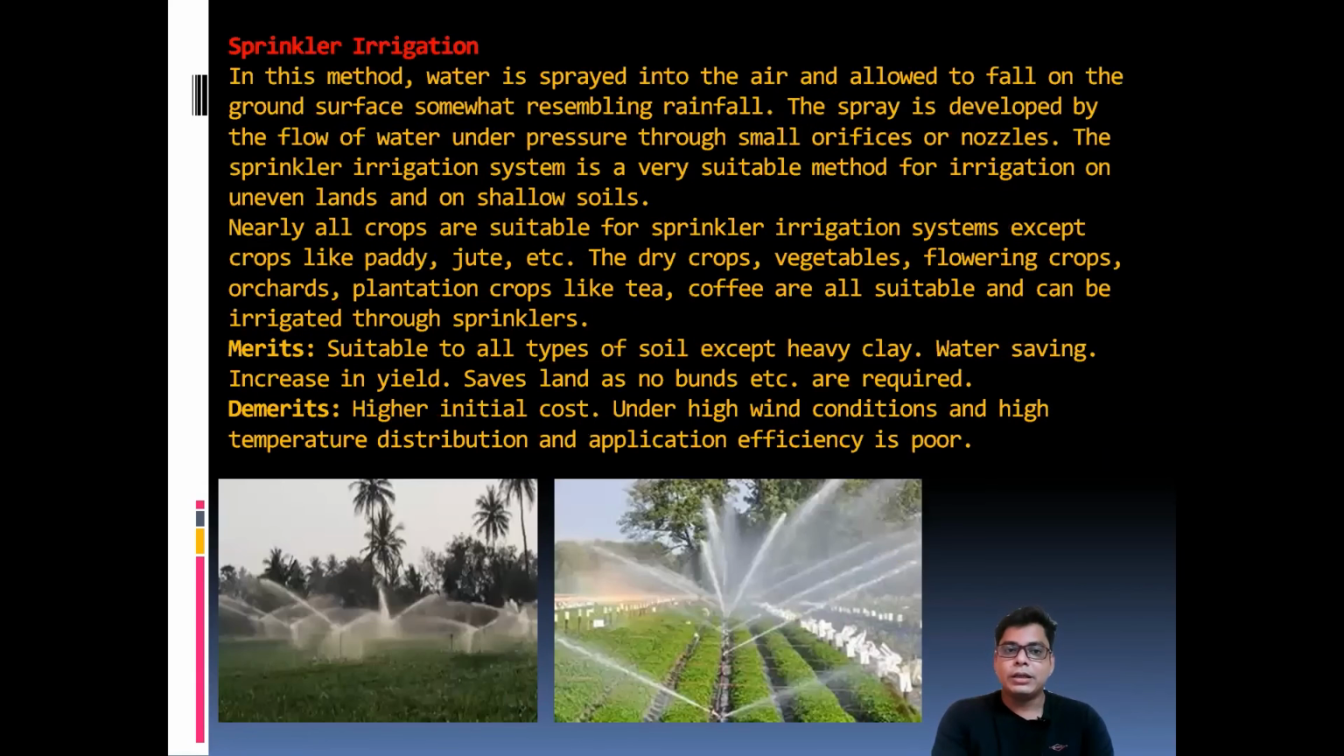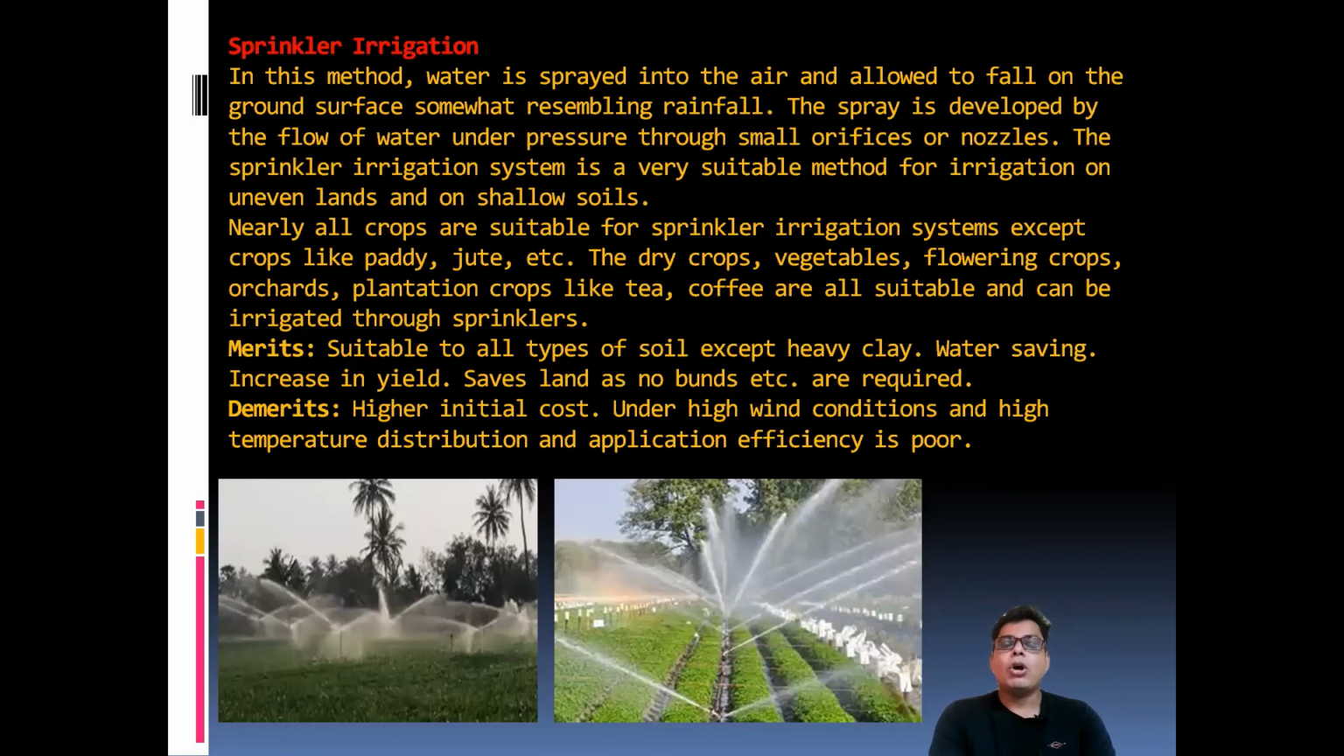Next is the sprinkler method. In this method, water is sprayed into the air and allowed to fall on the ground surface, somewhat resembling rainfall. The spray is developed by the flow of water under pressure through small orifices and nozzles. The sprinkler irrigation system is a very suitable method for irrigation on uneven land and on shallow soil. So that can happen.